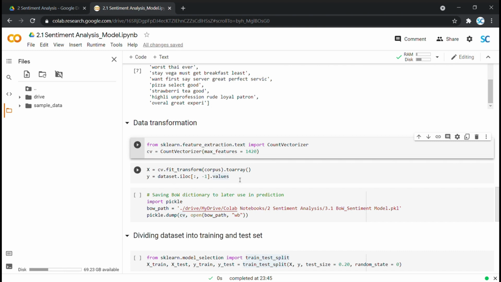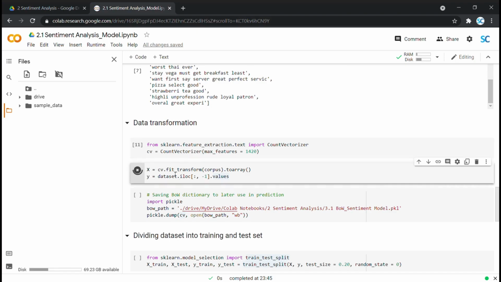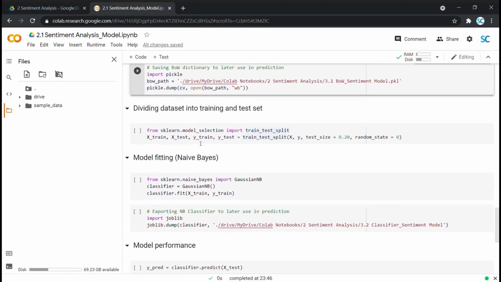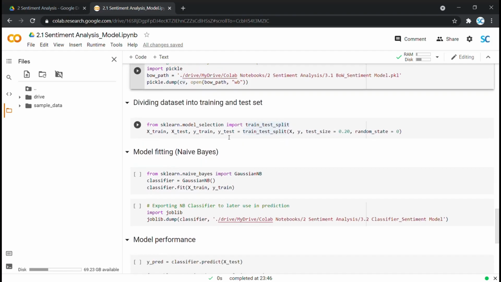Moving on, we are storing the bag of words representation of our reviews in X and historical labels in Y. Let's run it. Next up, we are saving this bag of words dictionary back to Google Drive. We would use this file for predicting sentiments of the fresh customer reviews dataset, which our client ABC Restaurant has given us as a requirement. Then we are splitting our dataset into training and test using train_test_split from sklearn into 80% training and 20% test.